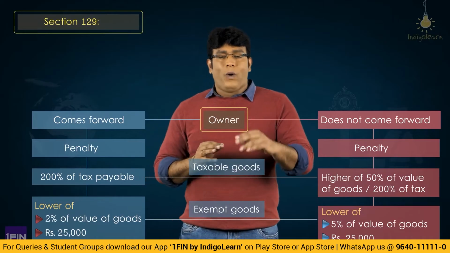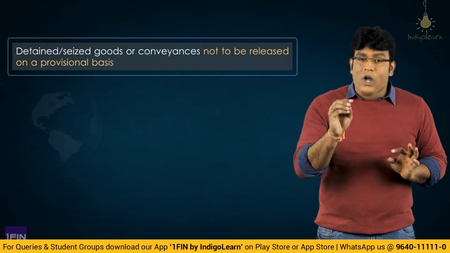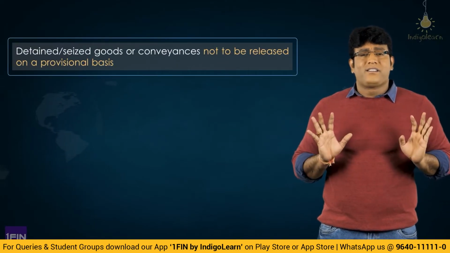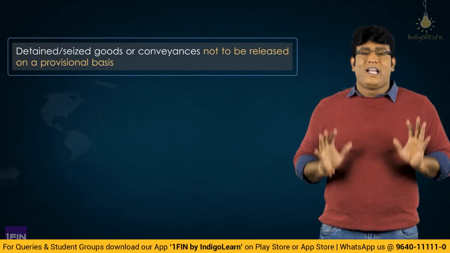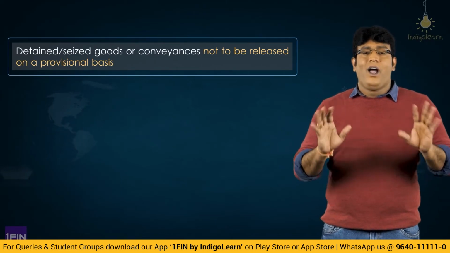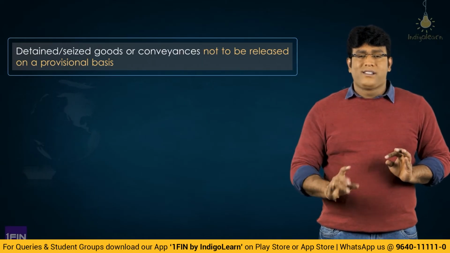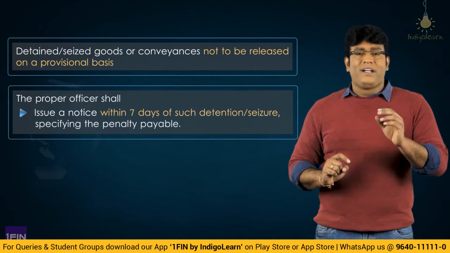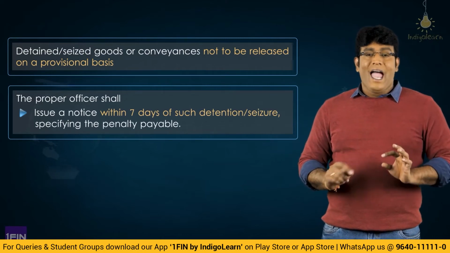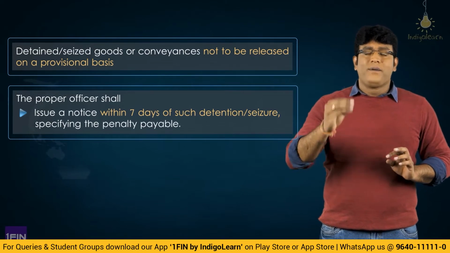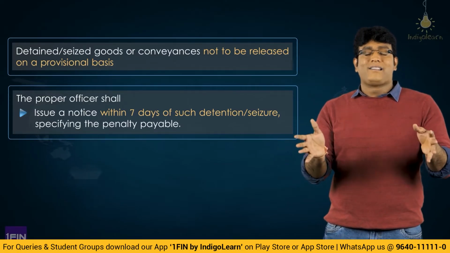And let me tell you, once upon a time, goods were released on provisional basis upon execution of bond and furnishing of security. But now that provision has been removed from the law. So now goods are not even released on provisional basis. Once officer does detention and seizure, the goods will be in the control of the officer, and the proper officer is required to issue a notice within 7 days from the date of detention and seizure, and within 7 days from issuance of notice, he will be required to pass an order.